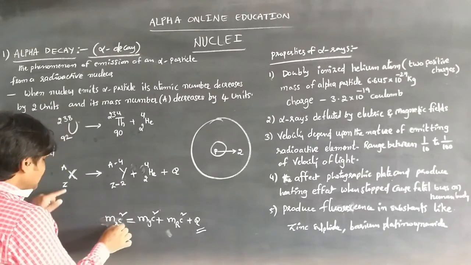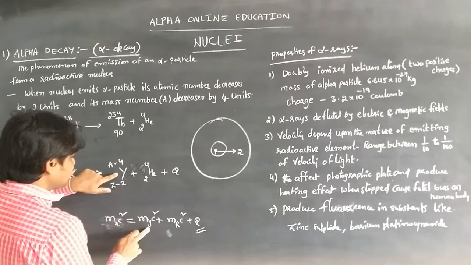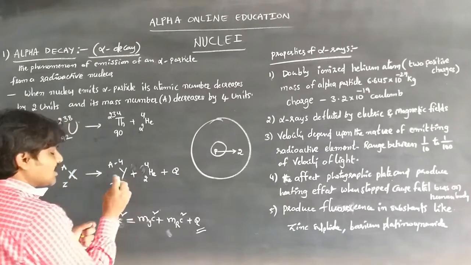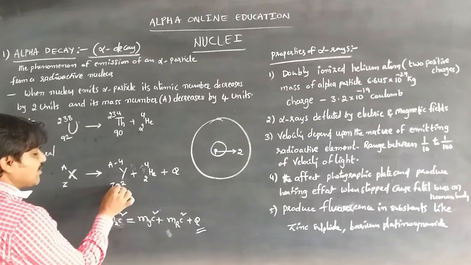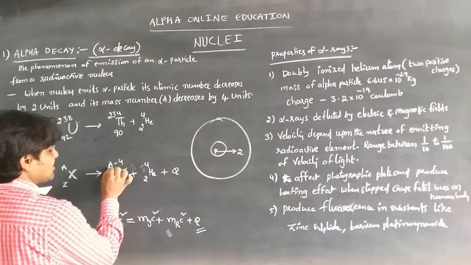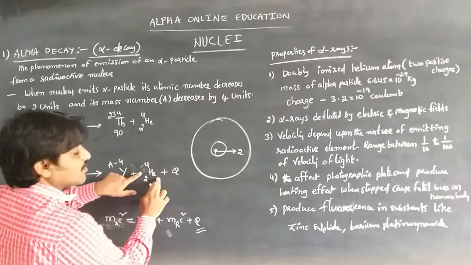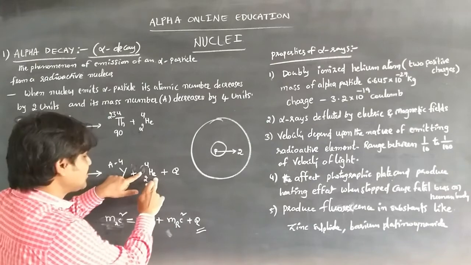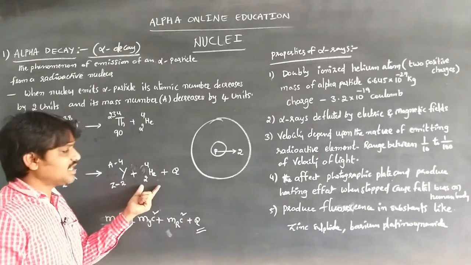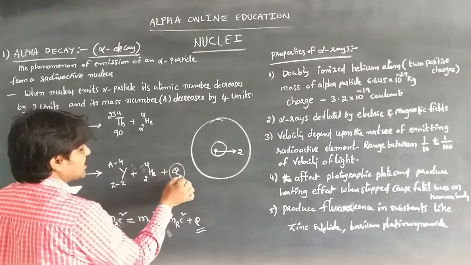In the daughter nucleus, the atomic number decreases by 2 units and the atomic mass number decreases by 4 units. The emitted alpha particle is 2He4, and Q is the energy released.